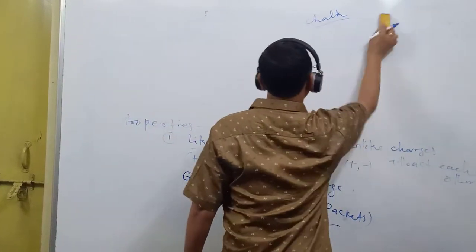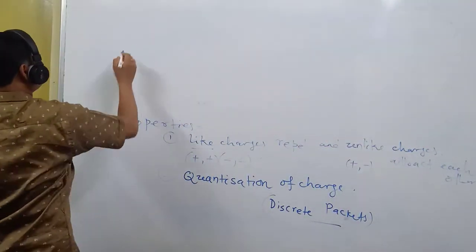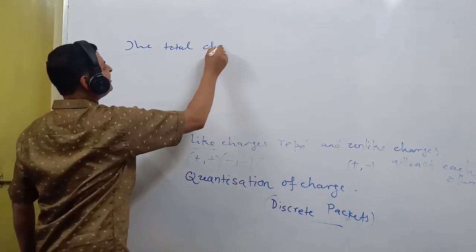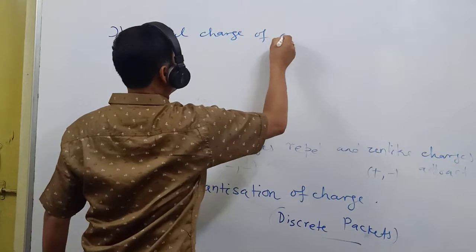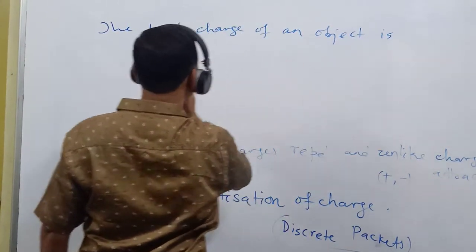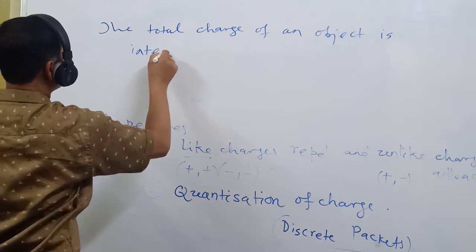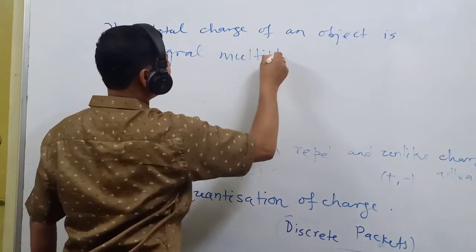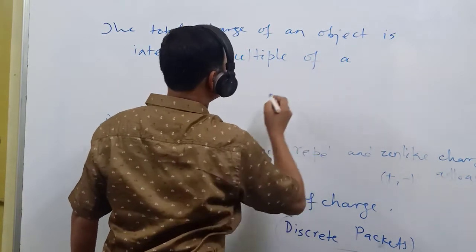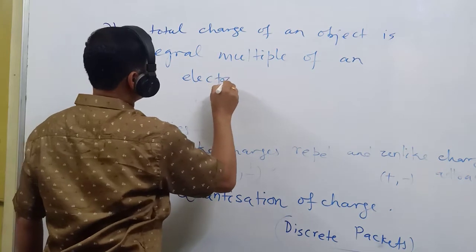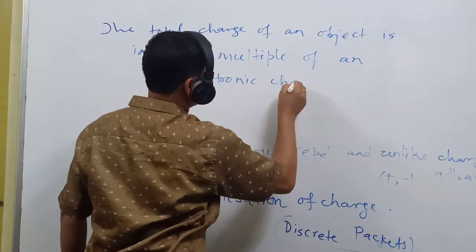The total charge of an object is always an integral multiple of an electronic charge. That is,